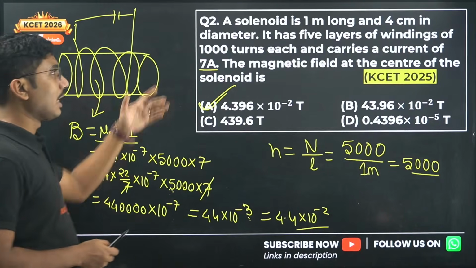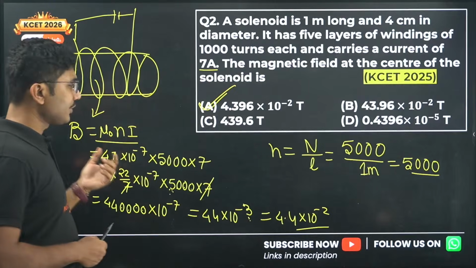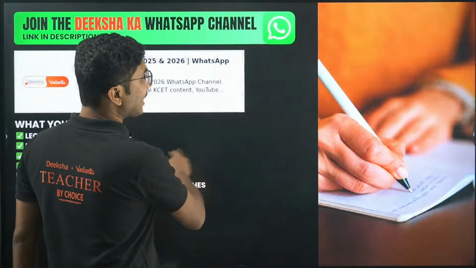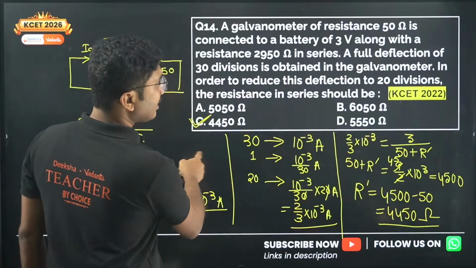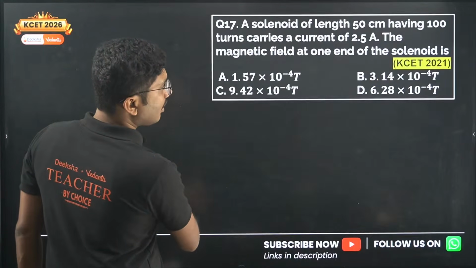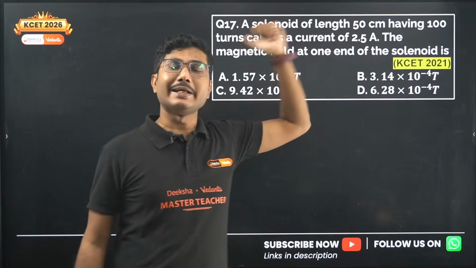The question values are different, the language is different, but the same question came again, which was actually asked some years back, in 2021. So this conceptual question came in 2021 and again in 2025.